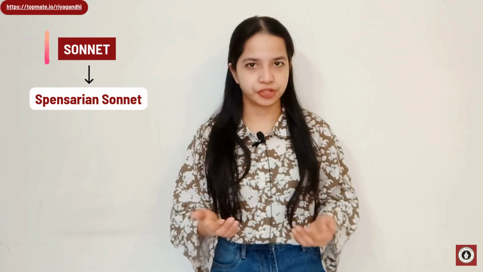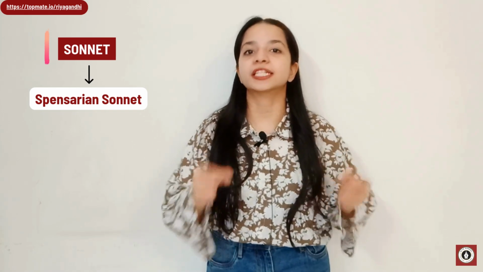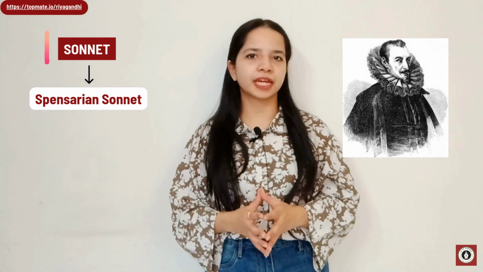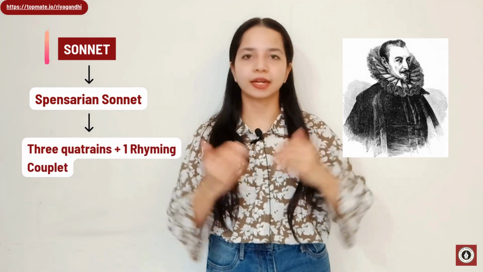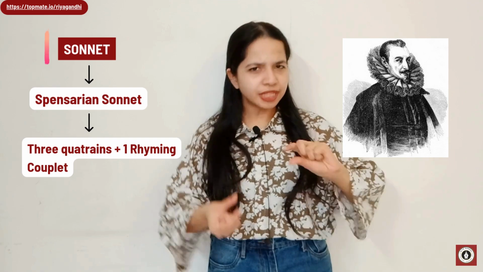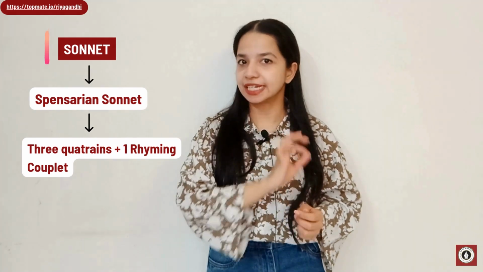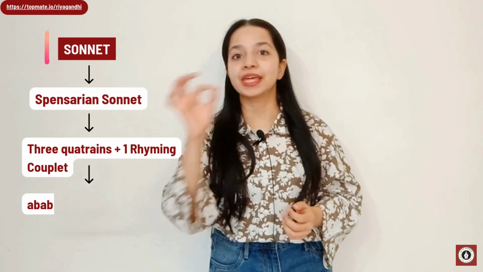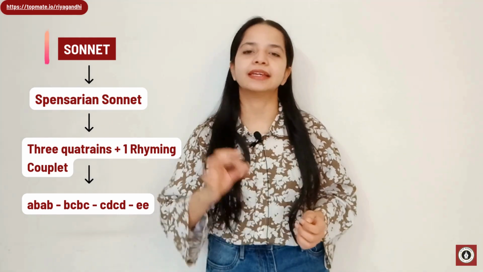And finally, the third type of sonnet is the Spenserian sonnet, which brings a slight modification to the Shakespearean sonnet. As the name suggests, the Spenserian sonnet was popularized by Edmund Spenser, the author of The Faerie Queene. So what is this modification in this particular sonnet? Basically, the 3 quatrains are intact with the rhyming couplet, but there is a slight change in the rhyming scheme. Earlier in the Shakespearean sonnet, we had A, B, A, B, C, D, C, D, right? But in the Spenserian sonnet, we have A, B, A, B, B, C, B, C.